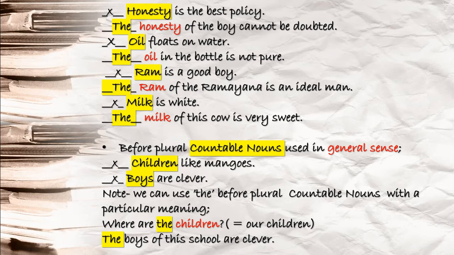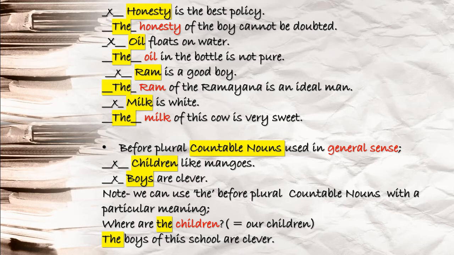Next you see, oil floats on water. Before oil, no article because it is used in the general sense. The oil in the bottle is not pure. Here you are talking about particular oil. So you are using the here. Next you see, Ram is a good boy. Before Ram, no article is used because this is used in general sense only. But when you say the Ram of the Ramayana is an ideal man, here Ram is the character, you can say, that is used in a particular sense. The Ramayana is one of the sacred books of the Hindus. So the Ram of the Ramayana is an ideal man, just for particular sense.